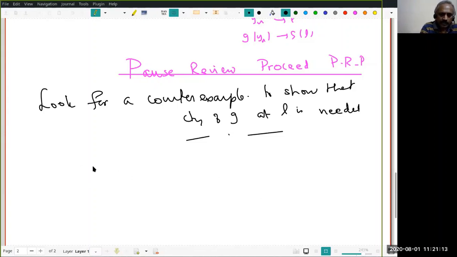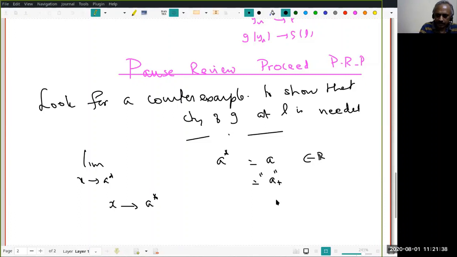So now I want to talk about the limit as x tends to some A star, where A star may be a real number, or it may be what I call A plus. This is just a notation. There is nothing like A plus. It is not a real number, it is just a notation. That is, x tends to A star. That A star could be A, or A plus, or A minus, or plus infinity, or minus infinity.